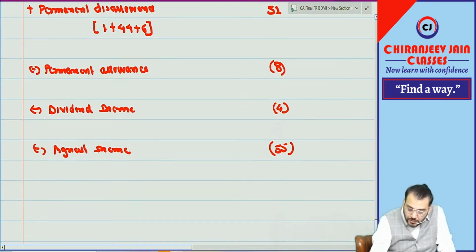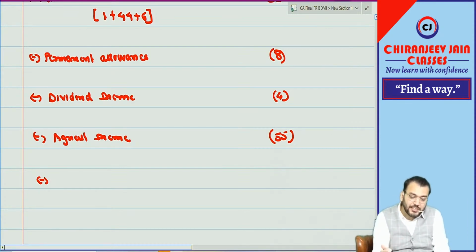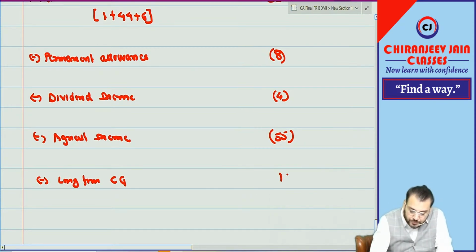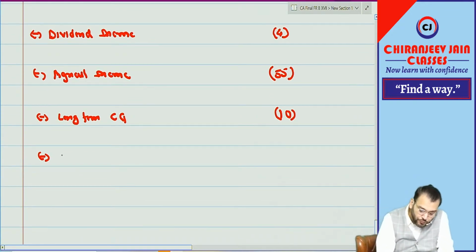55. Then minus there is one long term capital gain, for which different tax rate will be applicable. So long term capital gain how much? And then minus there is one USA income, foreign income, for which different rate of tax is applicable.